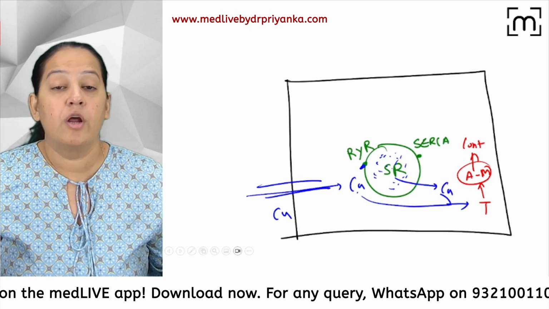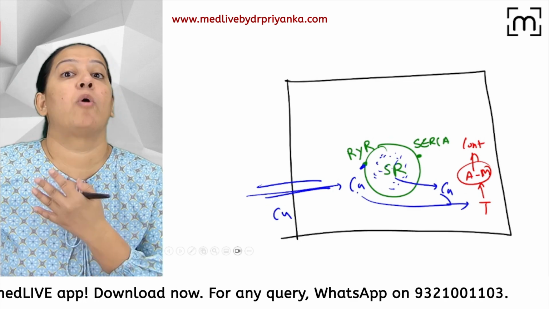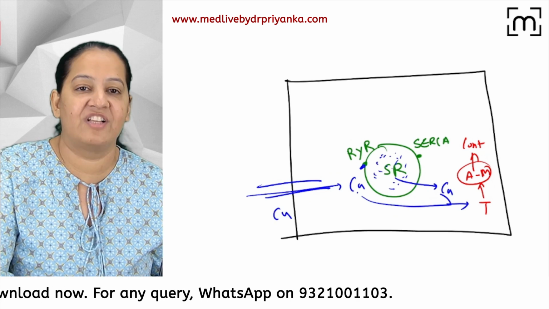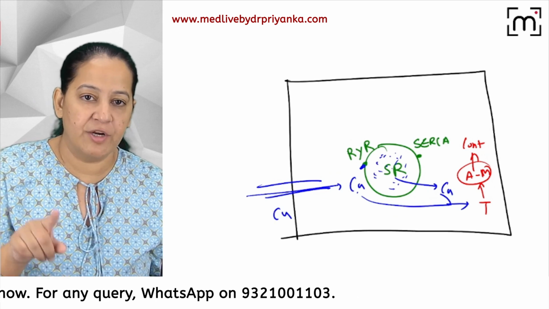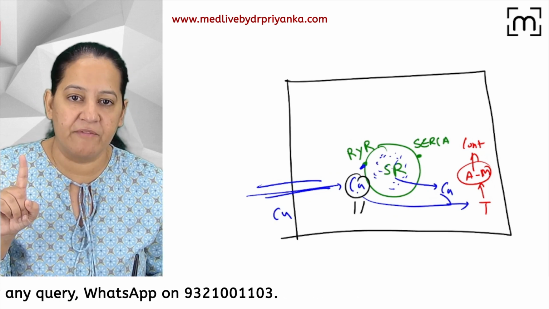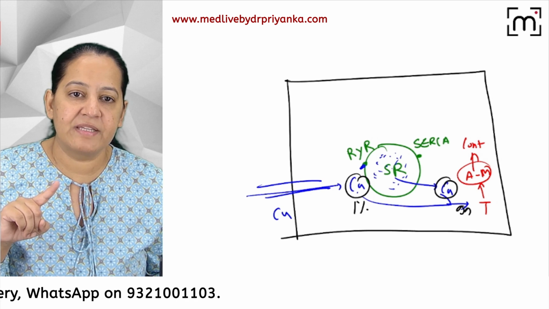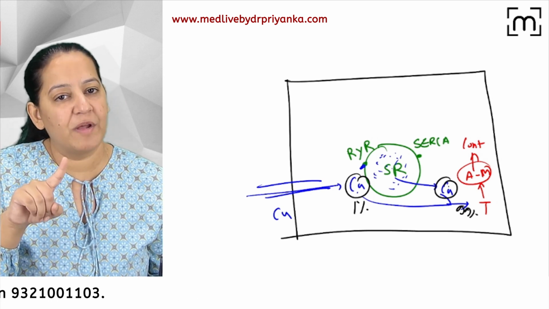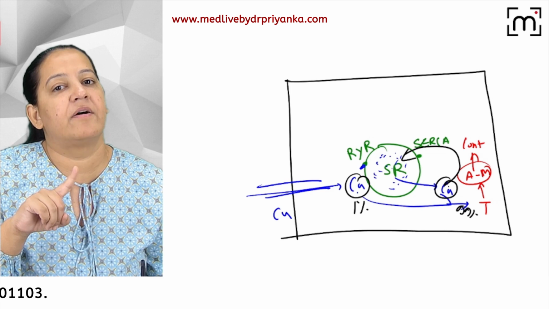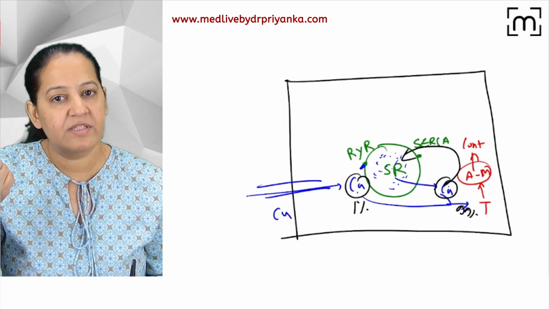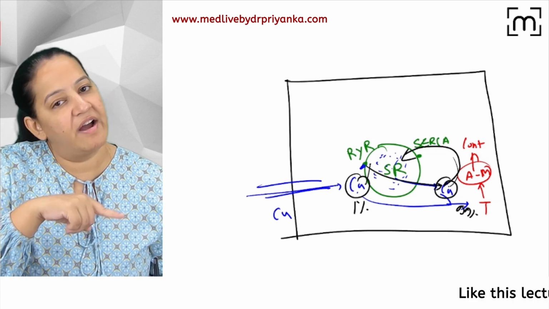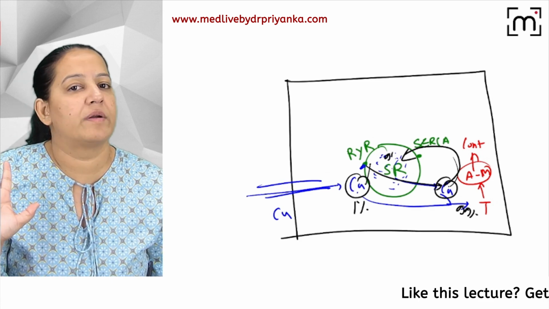The systole is over. Now for diastole, we have to take all the calcium out again. So we have two sources of calcium. What are the two sources of calcium? 1% was coming from outside and 99% was coming from the sarcoplasmic reticulum. Whatever 99% came from the sarcoplasmic reticulum will go back via SERCA. Whatever was coming via RYR is going back via SERCA. So 99% is over. It's gone back.